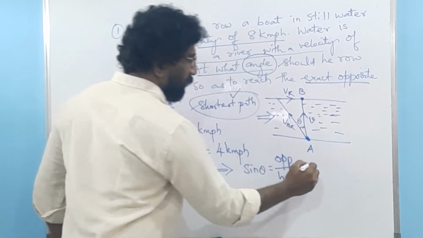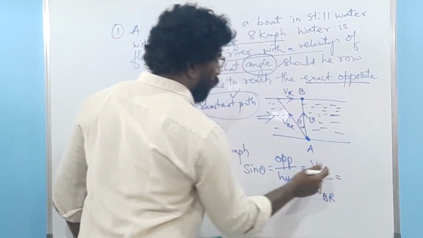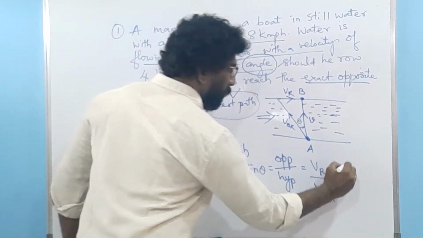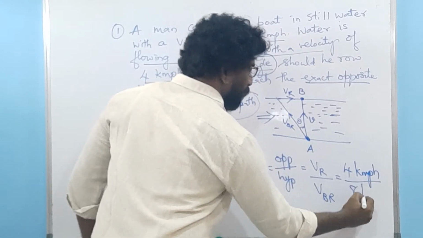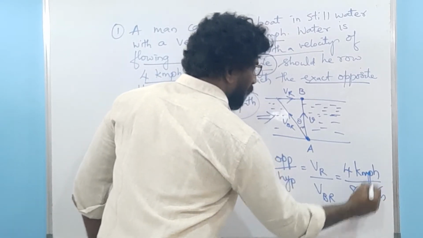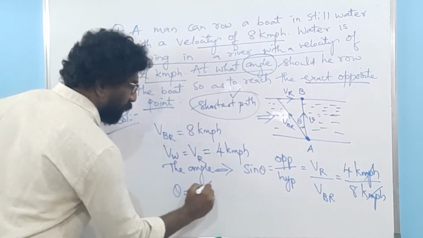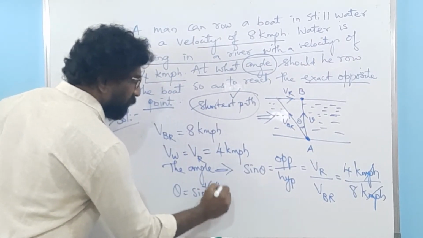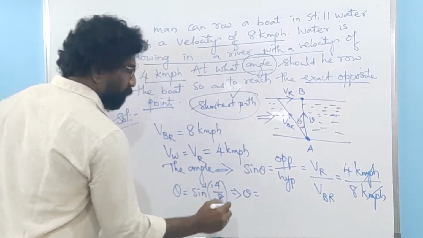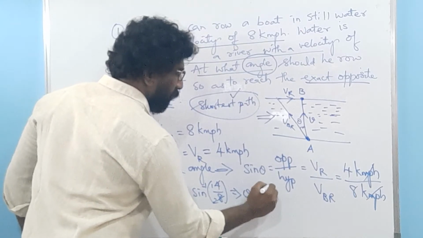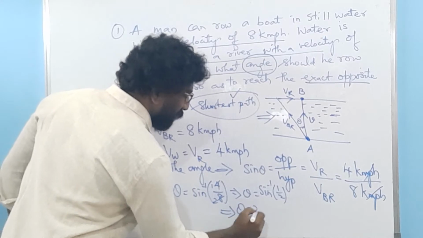As per my diagram, the opposite side is VR and the hypotenuse is VBR. VR is equal to 4 km per hour and VBR is 8 km per hour. So both units get cancelled, and you have theta equal to sine inverse of 4 by 8. That implies theta is equal to sine inverse of 1 by 2. So my theta is equal to 30 degrees.